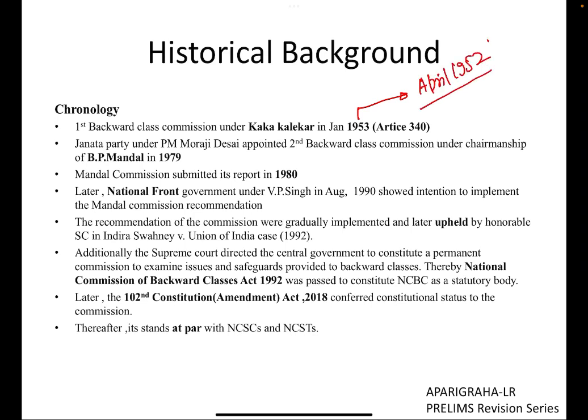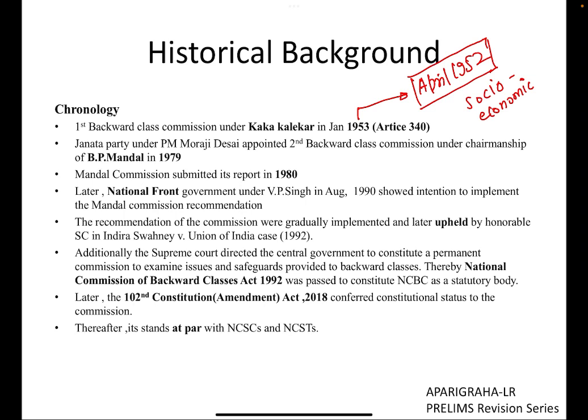This is required because chronology plays a very important role in exams conducted by UPSC. We can eliminate options using this chronology. These steps were taken with the objective that socio-economic justice can be provided to deprived communities.